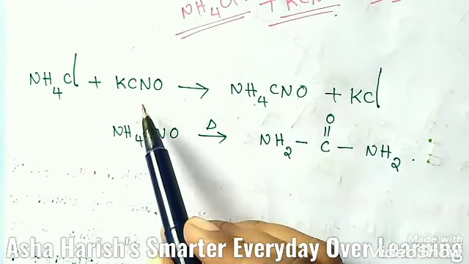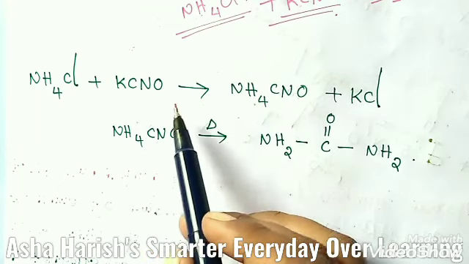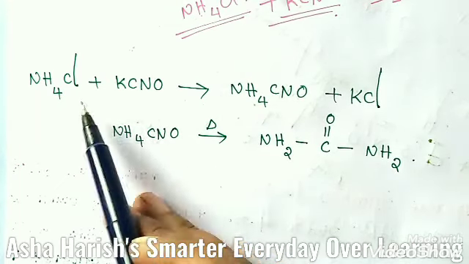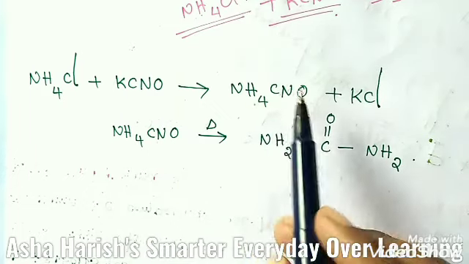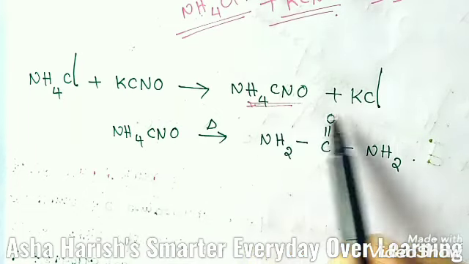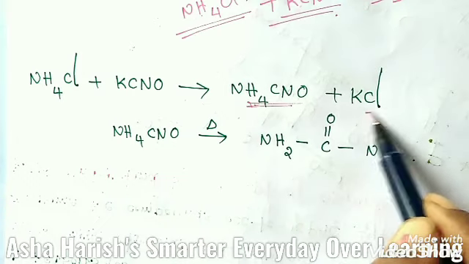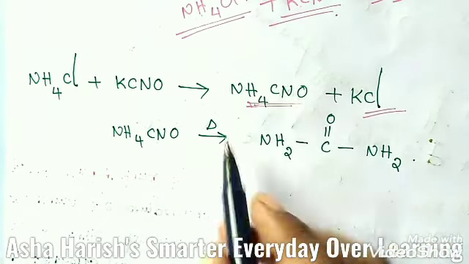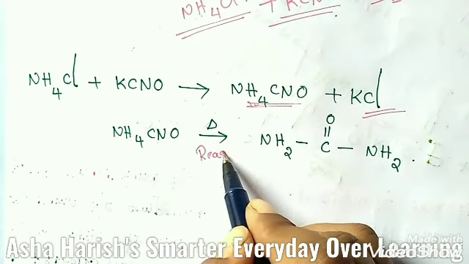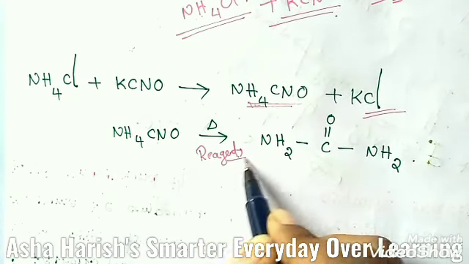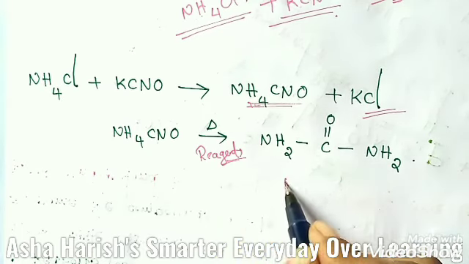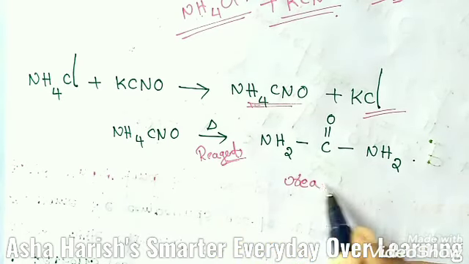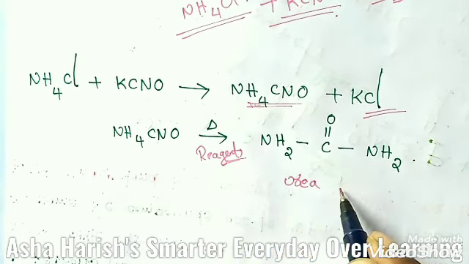Ammonium chloride plus potassium cyanate react, and we get ammonium cyanate plus KCl, potassium chloride. If you take this compound and add some reagents, and by applying some heat, you can get the compound which has organic properties, that is urea, an organic compound.